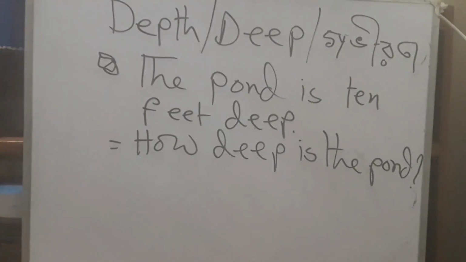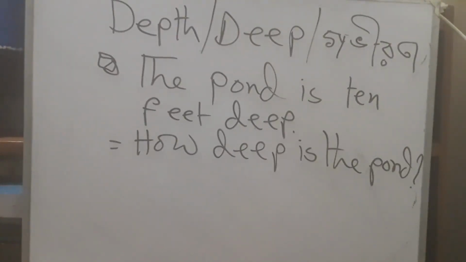Okay, students, look at the word and follow me. If you see depth, deep, in Bangla gobhir, actually pond, canal, sea, watery place, then it expresses depth. Here I have written a sentence: the pond is 10 feet deep. Here it expresses depth. So you have to use how. So the answer of this sentence is, how deep is the pond?